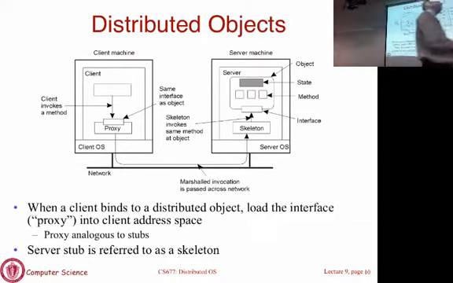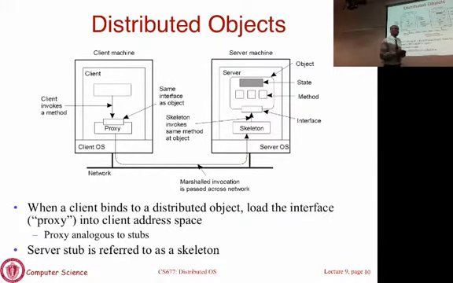So how do you go about getting access to the remote object in the first place? The same kinds of considerations arise here. You have to somehow bind to the server. When an object is remote, it will register itself with some naming service. When the client imports the interface, it will ask the naming service, where is the object? What process is it in?